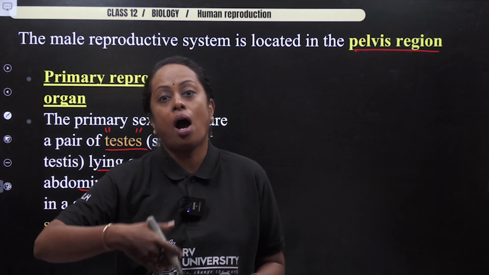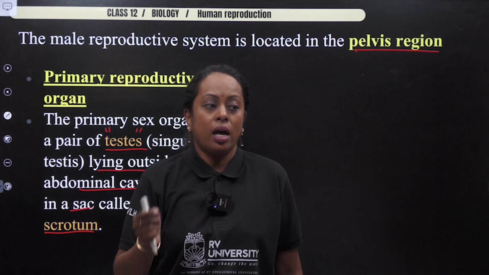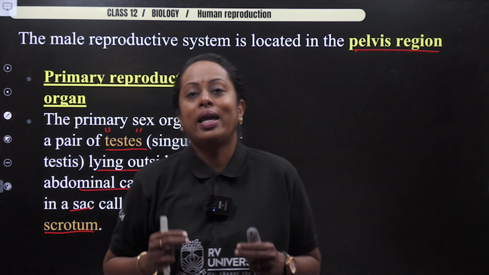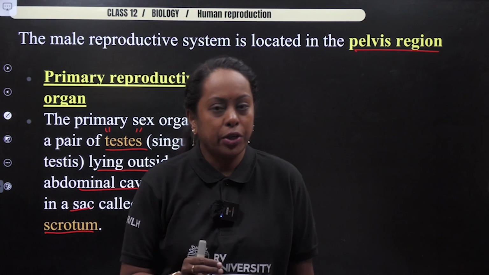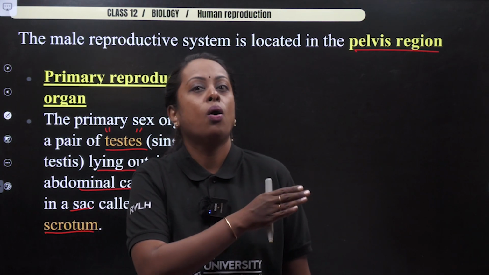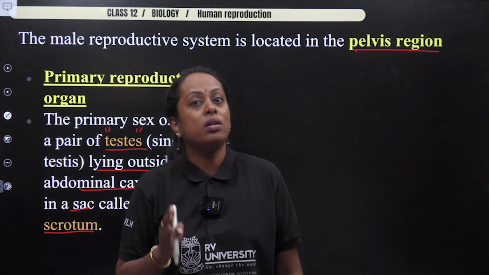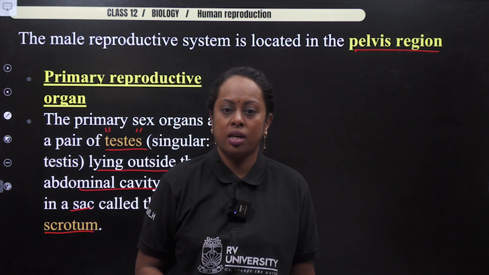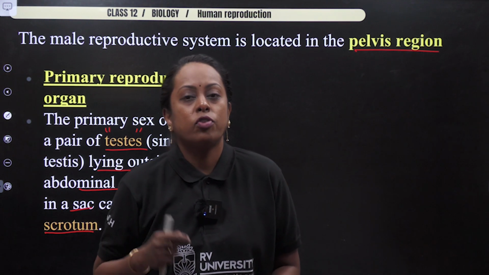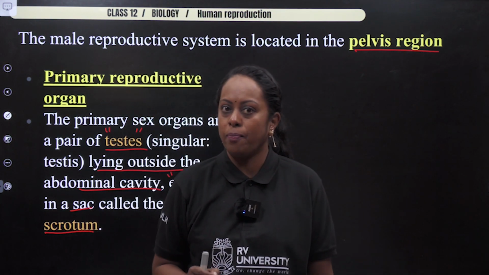Now, lying outside the abdominal cavity, which is very important. The reason is that our internal environment is going to be constant, which we studied, and which is nothing but homeostasis of the body. The temperature is around 37 degrees Celsius. But what happens here? For the production of gametes, the temperature should be much lower.